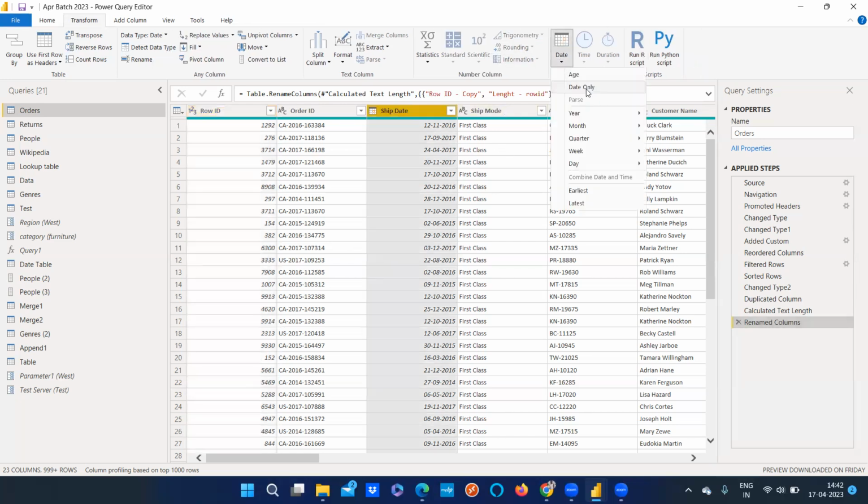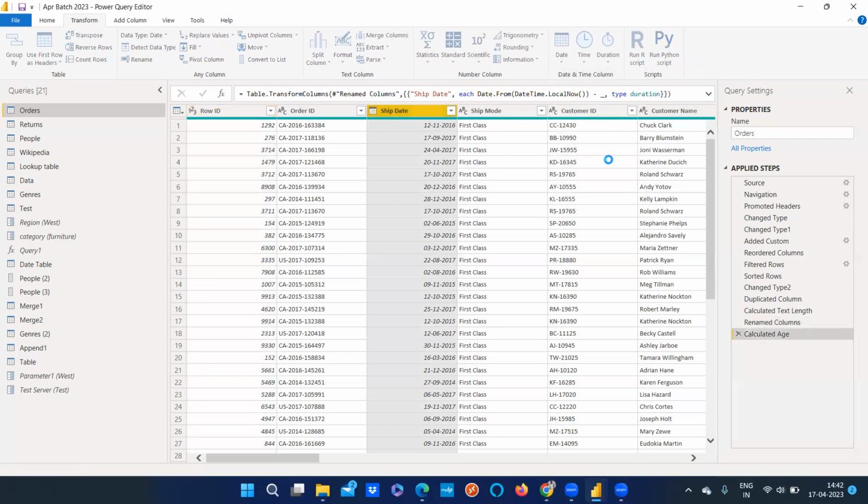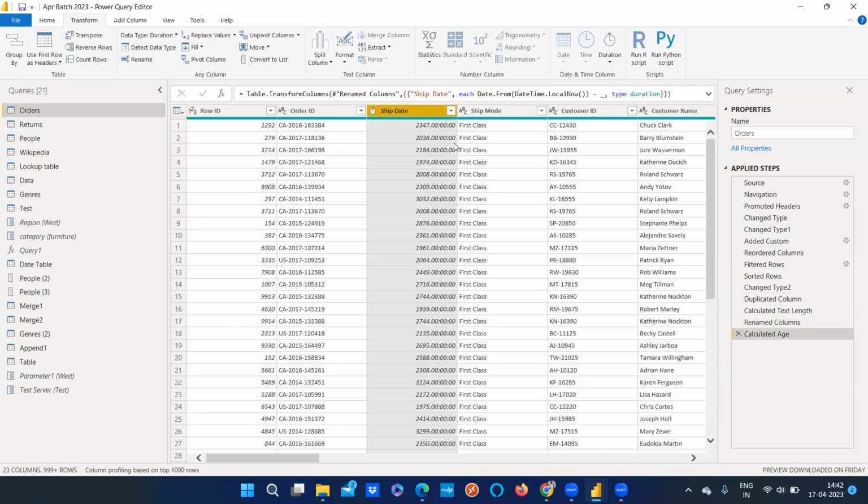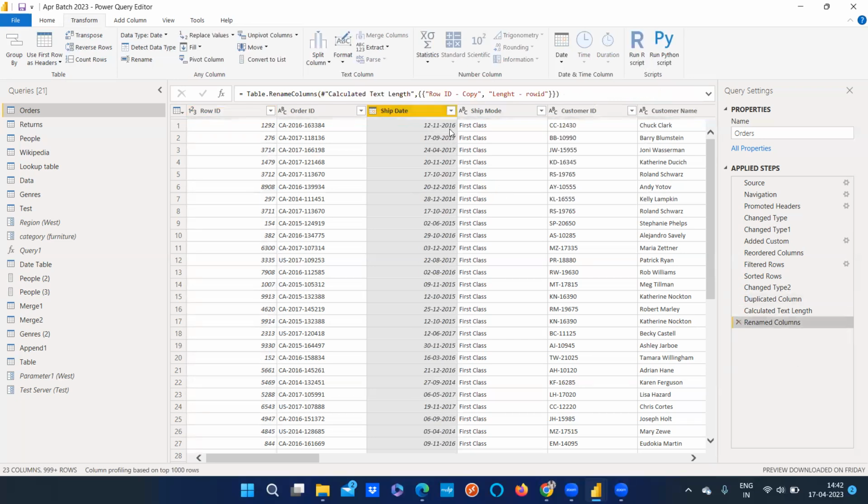If we see, these are very helpful. Based on the date, we can get the age. If you see, it returns the duration between the current local time and the values in the selected column. So it will give you the difference. Probably here it may not be relevant because it is a huge difference from my current time. These are dated way back, like 2014, 2016 data. That is why you are getting 2000 hours and so on, which will not be relevant.